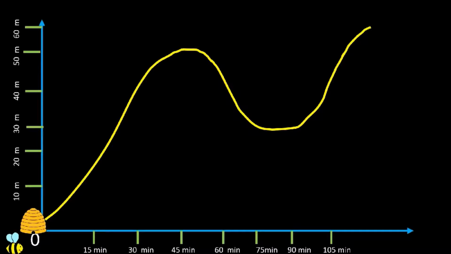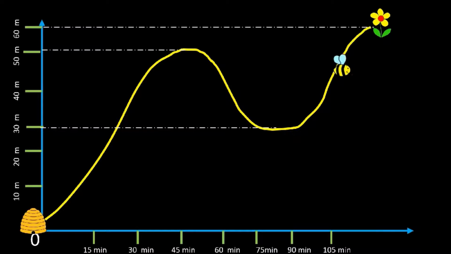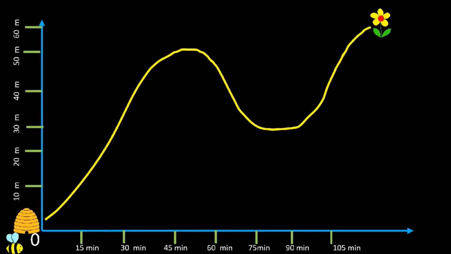Suppose the bee started from its hive to collect nectar from a flower which is 60 meters away from its hive. After covering 50 meters, the bee again started to move in the opposite direction and at 30 meters it moves towards the flower again. Also the bee covered a distance of 10 meters in the first 15 minutes. But in the next 15 minutes the bee covered 20 meters. Meaning the motion of the bee is not constant.